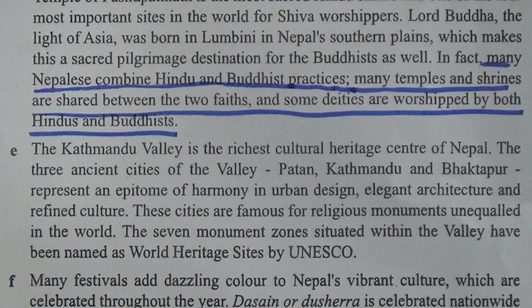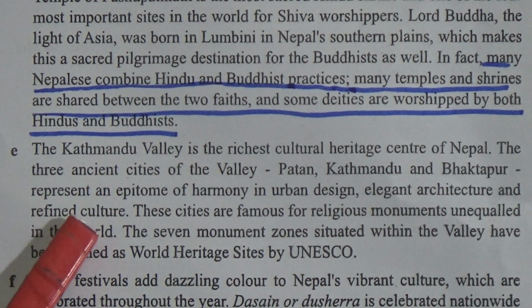So paragraph D is about the land of religious coexistence. So there is a harmony between the people of different religions, and there is a coexistence of different religions. Now we will go to paragraph E.